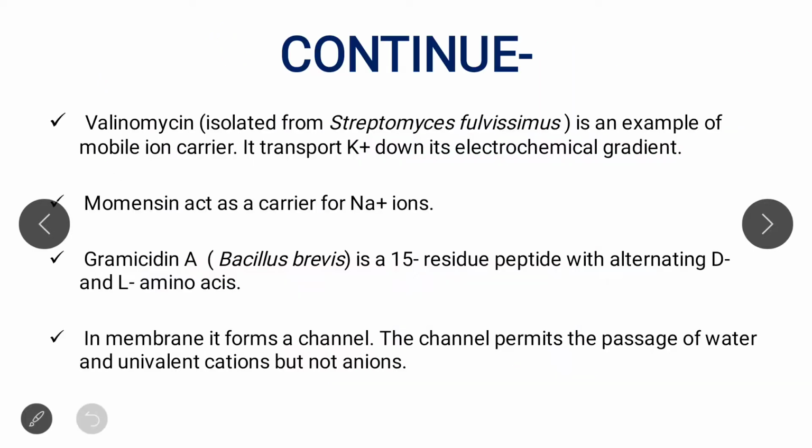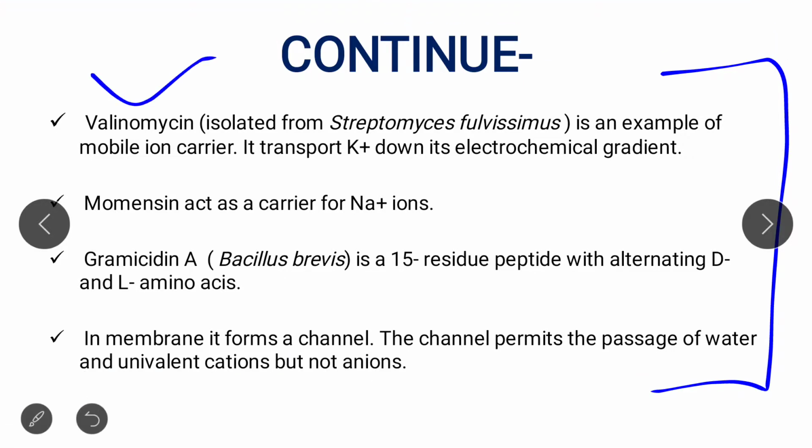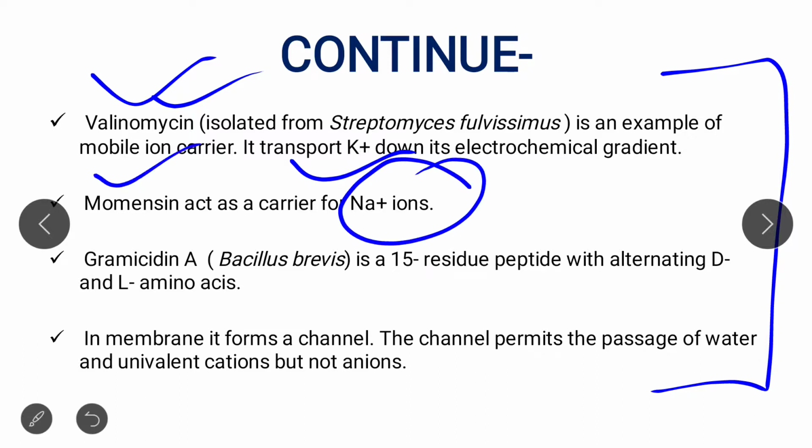Clear? Now look at this important part, from where questions may be asked. Give an example of a mobile ion carrier. An example is valinomycin. What does it do? Valinomycin transports potassium ion. Now give an example of a mobile ion carrier that transports sodium ion: monensin.